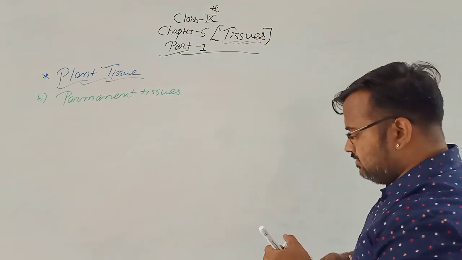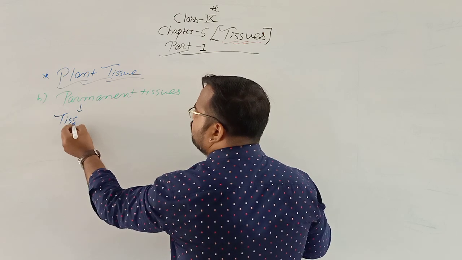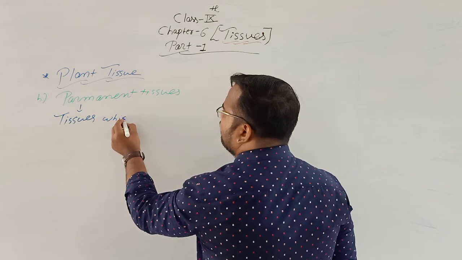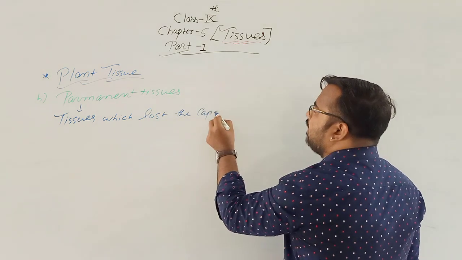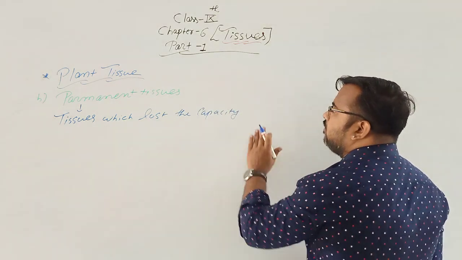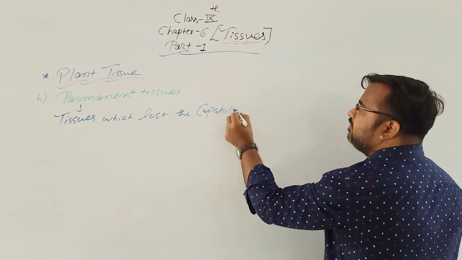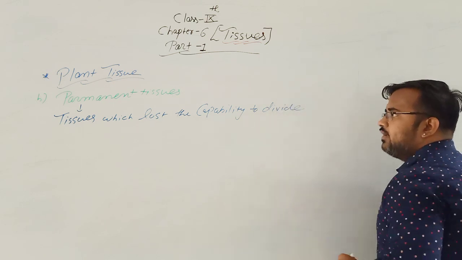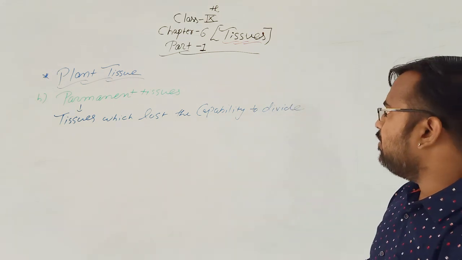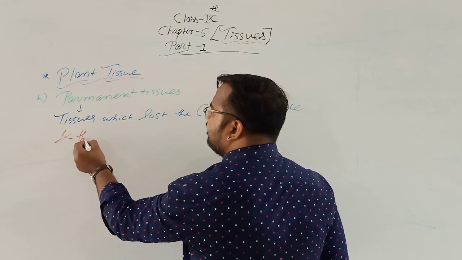Permanent tissues are the tissues which lost the capacity or capability to divide.